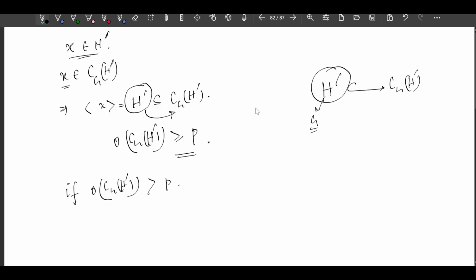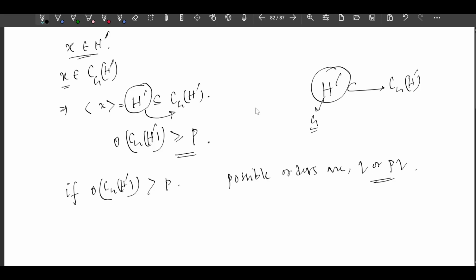The possible orders are either Q or PQ, right? These are the only possible orders.